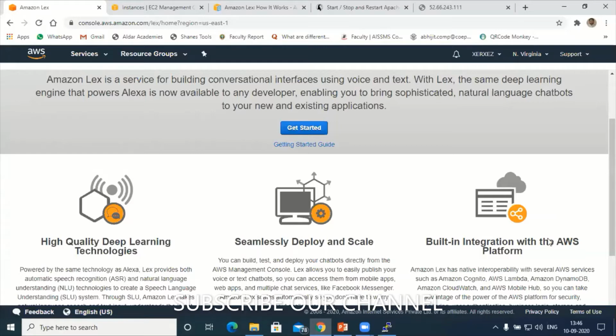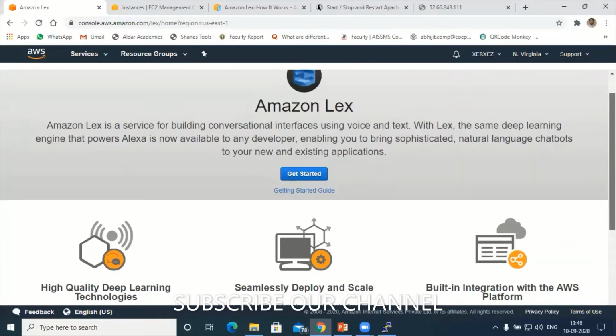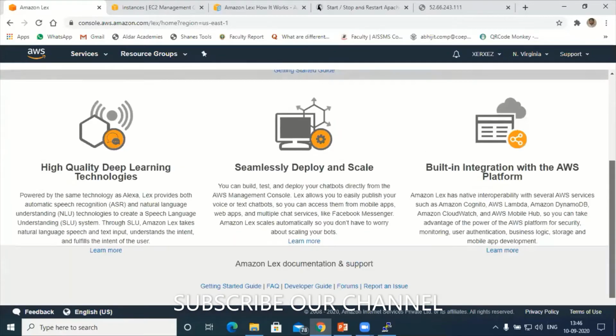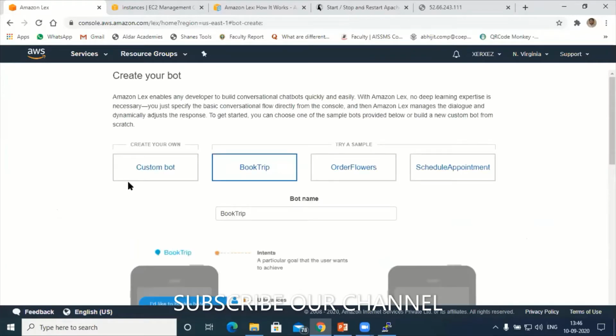Next, just hit on get started. You will be redirected to this page to create your bot. As far as Amazon is concerned, some predefined sample bots are available, like book trip, order flowers, schedule appointment, which are widely used. Book trip is a general bot they have created, and we can use it based upon our requirements.